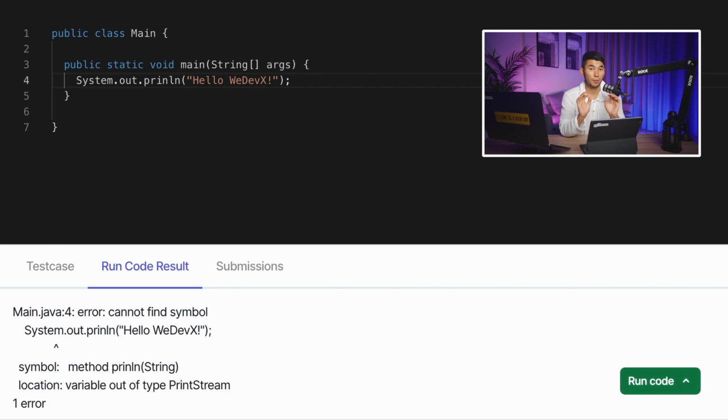Let's run it. Run code. All right, this is a perfect situation, guys, where we saw a result. My program didn't run successfully. Why not? I was supposed to see just Hello Wedevx on this console, but it didn't show me Hello Wedevx. Instead, it's showing me a bunch of so many different things. But whenever you see anything that is not what you expected to see, so we expected to see Hello Wedevx and we don't see Hello Wedevx, it means we are getting some error, Java error.